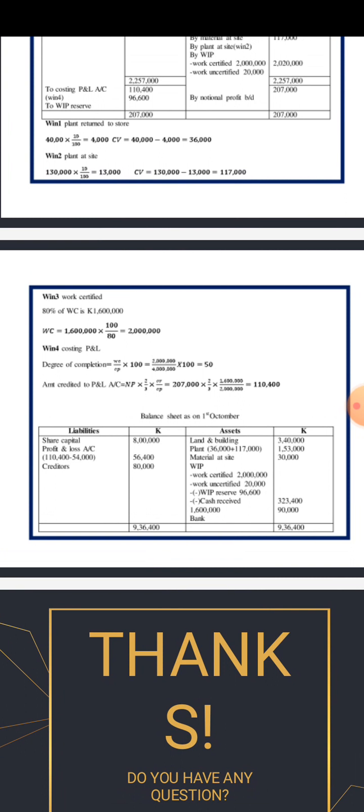So we take 2,200,000, minus this 96,600, again minus that 1,600,000, and we get 323,400. So that is the figure, 323,400.